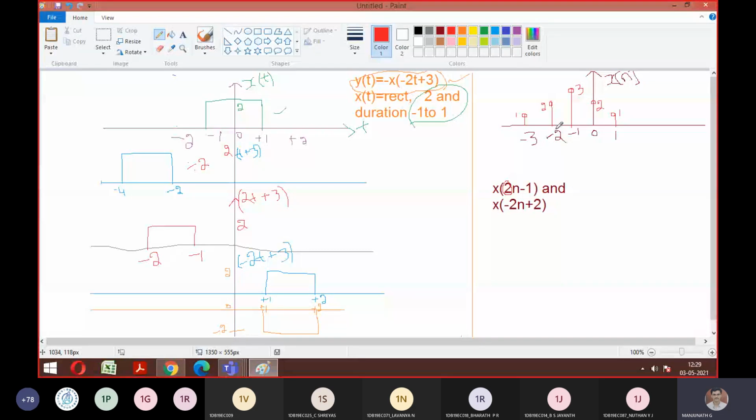So the first one is done by everyone. Yes, sir. Okay. Then similarly go with the second one. You need to perform n+2. So n+2 means advance. So if I take this towards the left-hand side, +1 to 0 is the first shift, and 0 to -1 is the second shift. So what was starting at 1 will start from -1. Is it okay, guys?